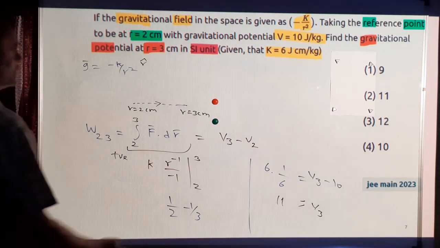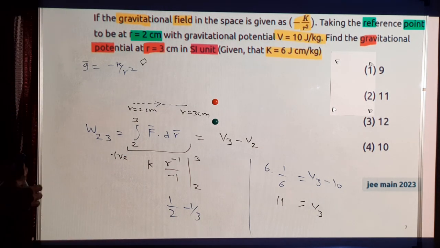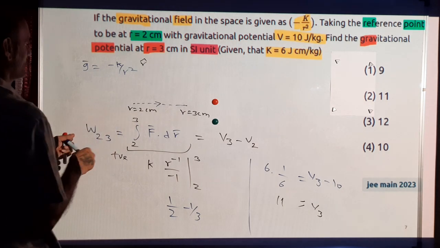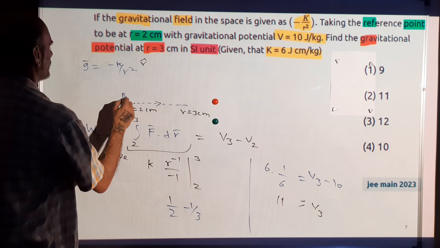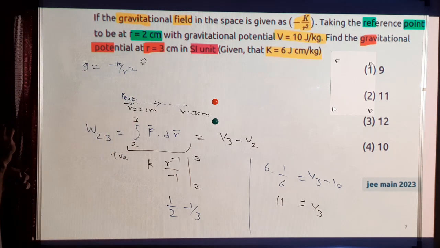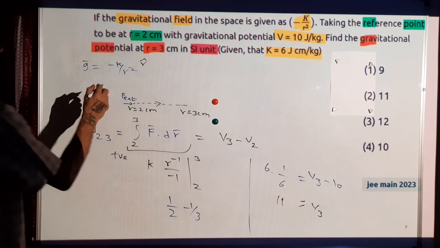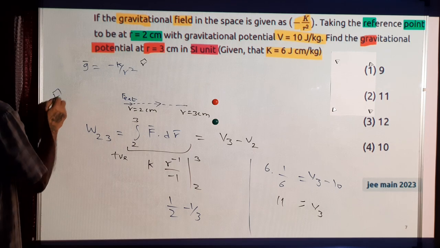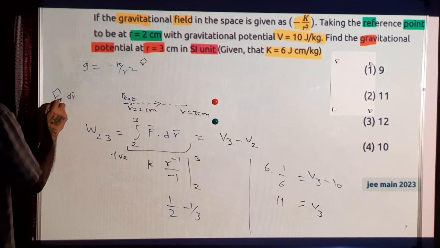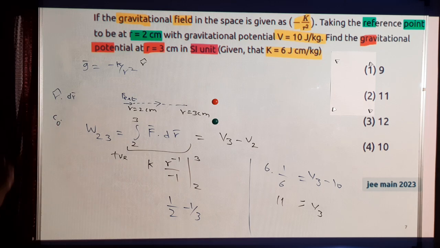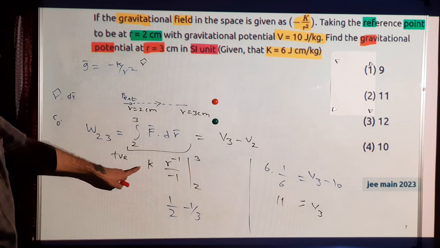So here it is positive only. Here there is an external force you have to apply to push this thing, which will cancel this g. So the direction of the external force is r cap, and this displacement is also along r cap. So the angle between these two gives cos 0, which is 1. So that's why there is no minus sign here.